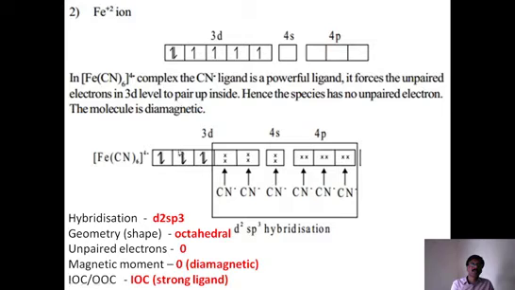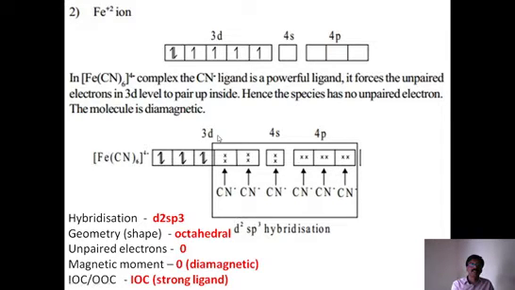So that we have 3 pairs, because anyhow we have 3d6. 6 electrons are there in the d orbital. So we got 3 pairs. That means all electrons are paired up now. Now empty orbitals are available: 2 d orbitals, 1 s orbital, and 3 p orbitals. So what is the hybridization we can now expect?